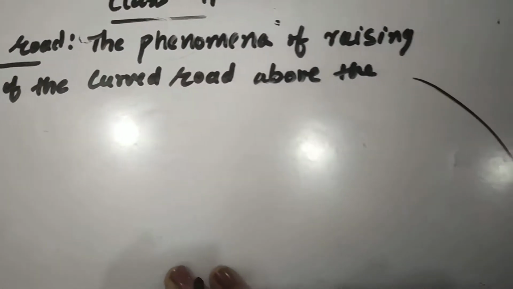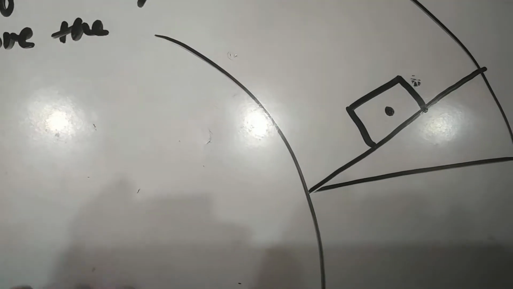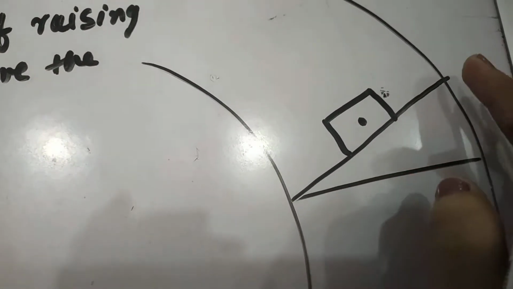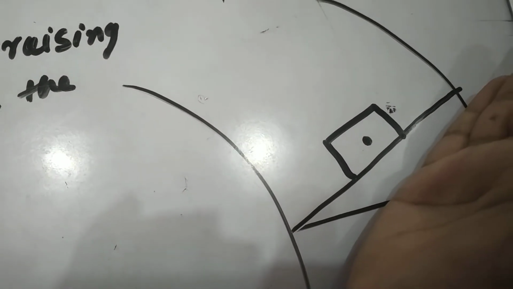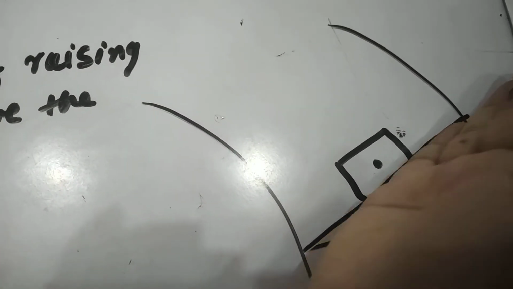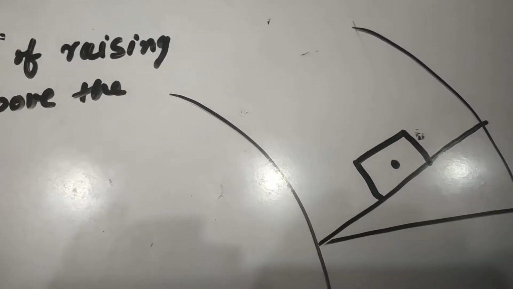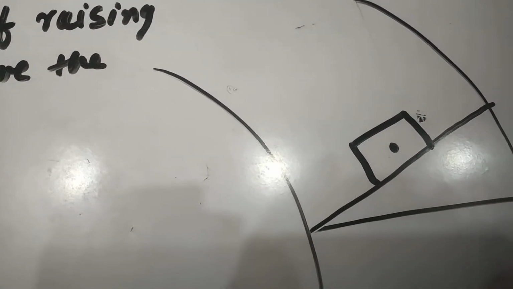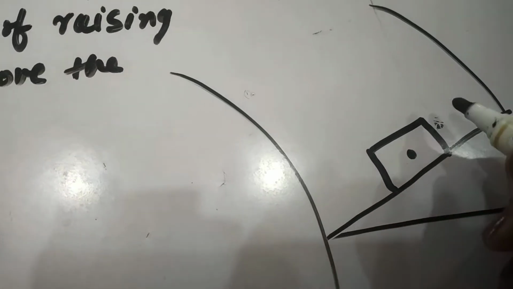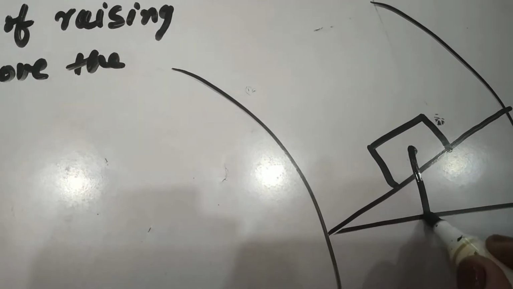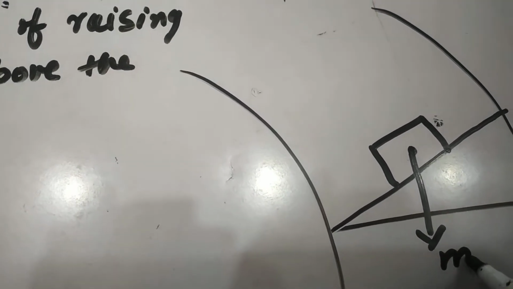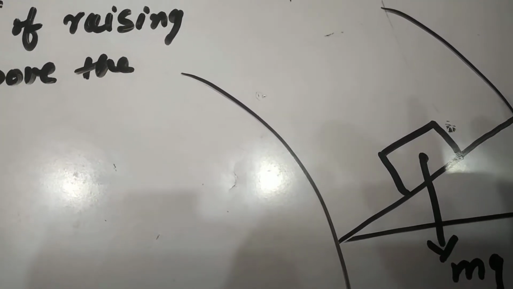Okay, let's have a look at the diagram. This is a road whose outer edge is banked a little. It means the road will now be like this, not at this level. The outer edge will be raised a little relative to the inner edge. Now this is a vehicle. Various forces acting on the vehicle are the weight acting downward, which is mg, and the normal reaction.